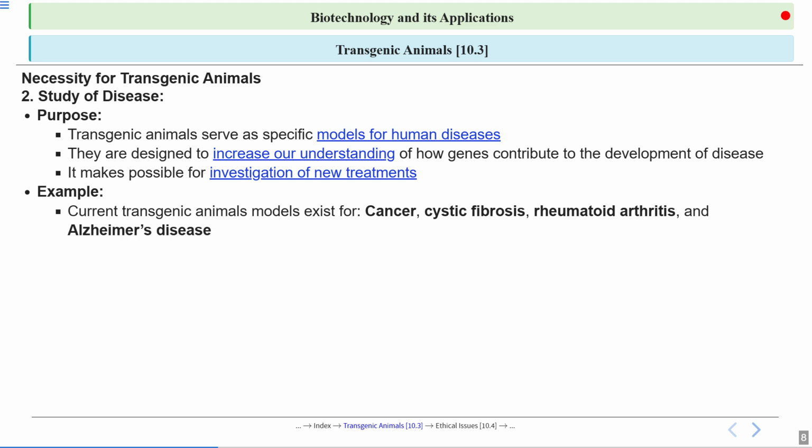For cancer also, we know that there are many genes involved in cancer, like BRCA, TNF alpha, and so on. So we can make that possible too. By altering these genes, inserting them, or mutating them in that mice, in that transgenic animal model, we can use it as a model for human diseases.